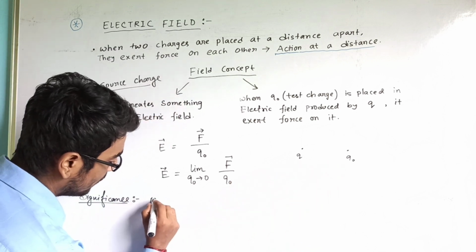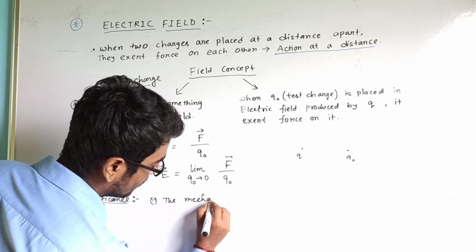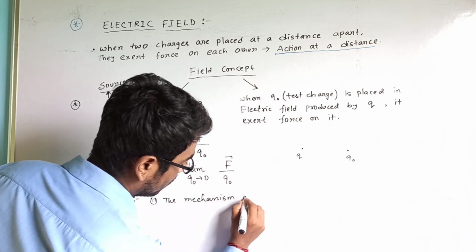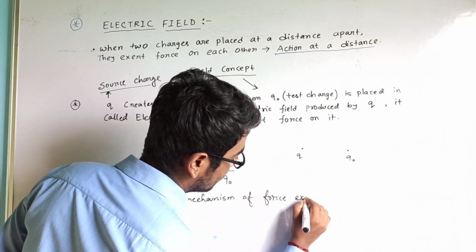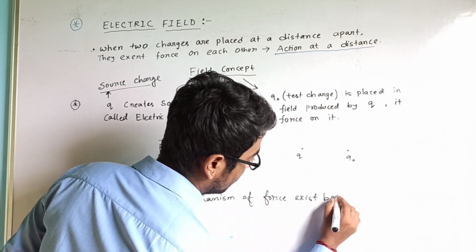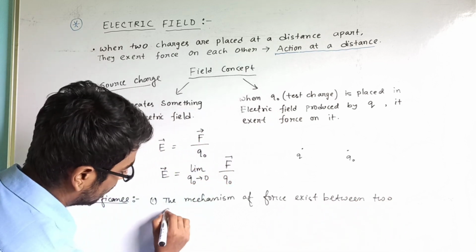It means number one is the mechanism of force that exists between two charges.